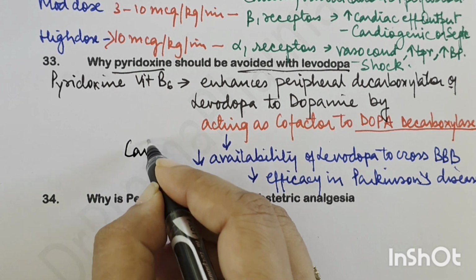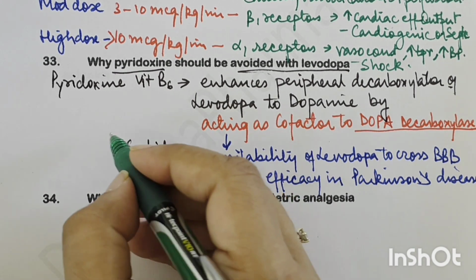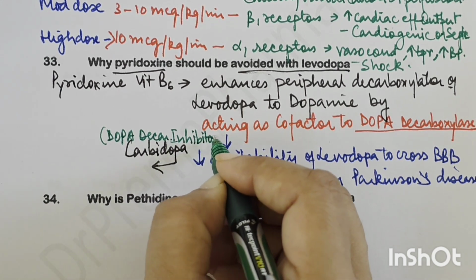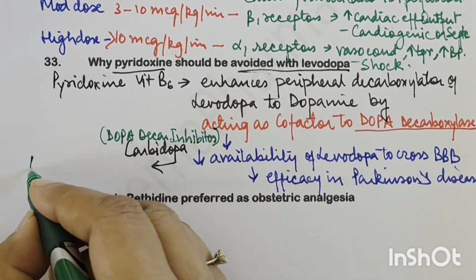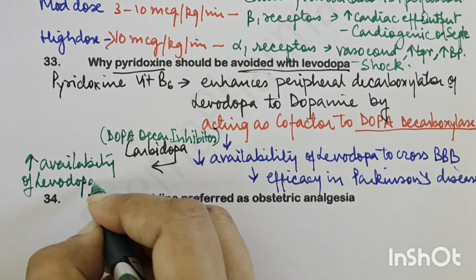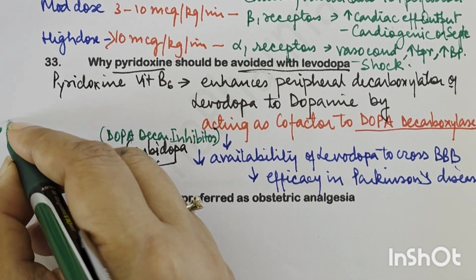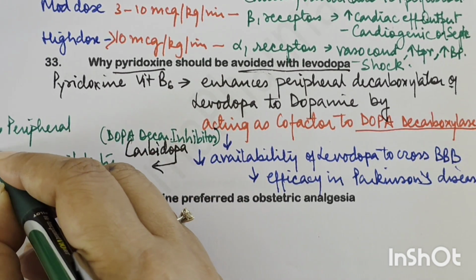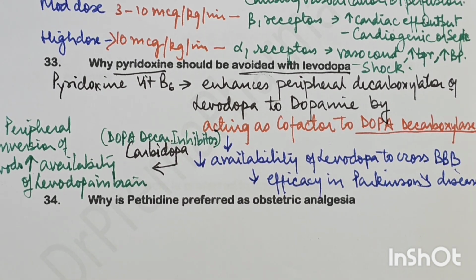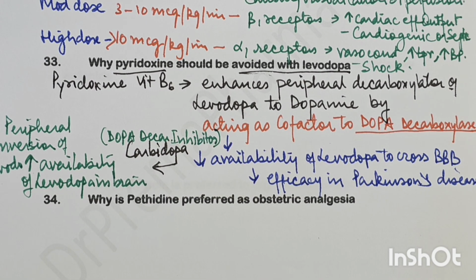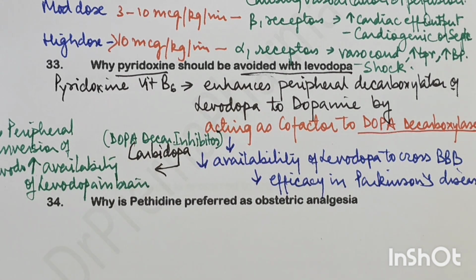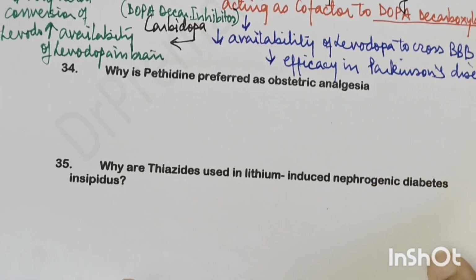How do we treat it? We give carbidopa. Now what is carbidopa? Carbidopa is a dopa decarboxylase inhibitor. So this actually acts on this enzyme and inhibits dopa decarboxylase, and so it increases the availability of levodopa in brain. How does it do that? Because it reduces the peripheral conversion of levodopa, right? So by acting on the dopa decarboxylase enzyme, it makes more levodopa available to cross the blood-brain barrier and go into the brain, and reduce peripheral metabolism of levodopa. So pyridoxine to be avoided with levodopa, and levodopa is combined with carbidopa for this reason.